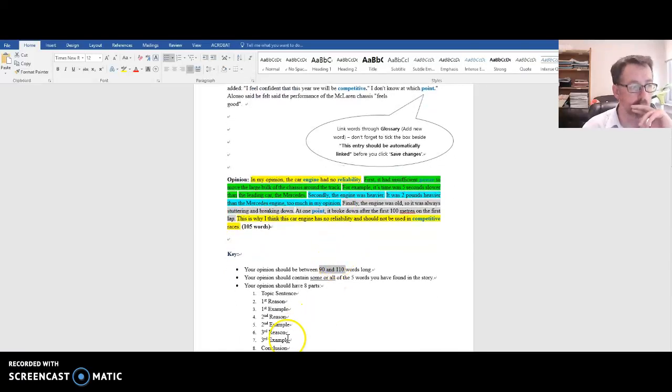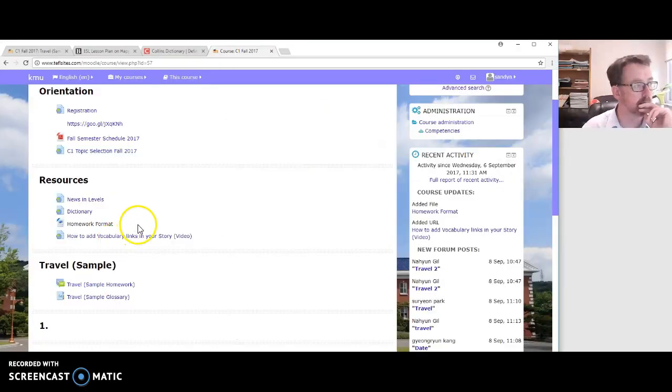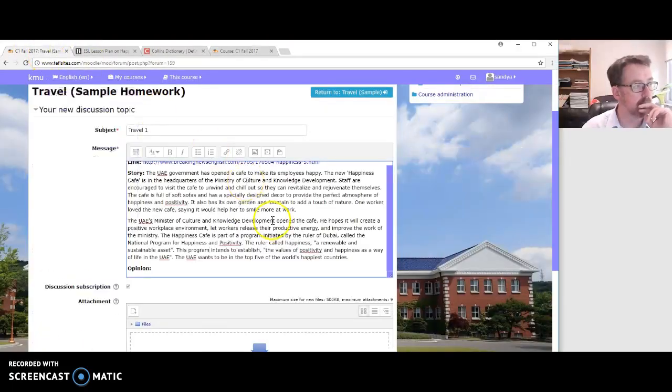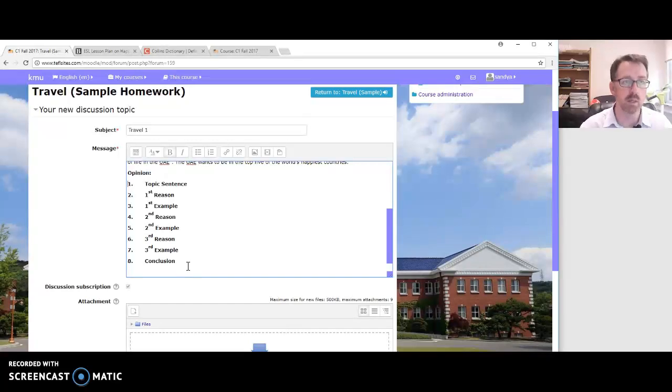Okay? So I'm just going to copy this here. Alright. And I'm going to close this down. I want to go back to my Moodle. And I just want to, as a memory, just remember that I have to do that in my opinion, and it has to be between 90 to 110 words long.